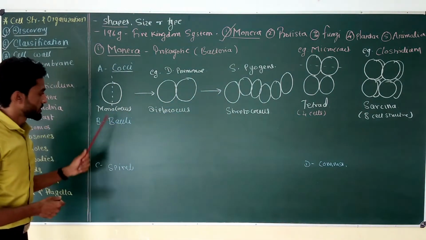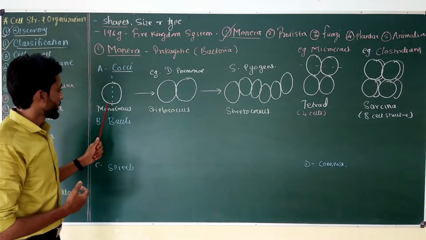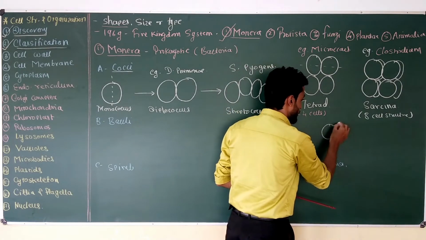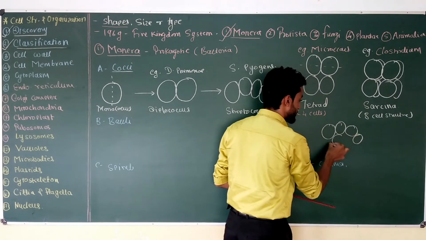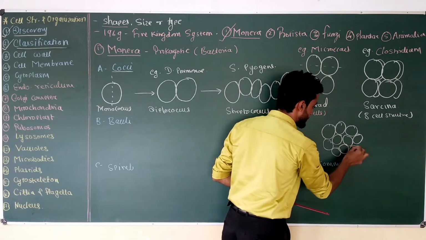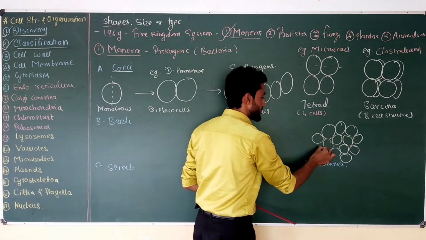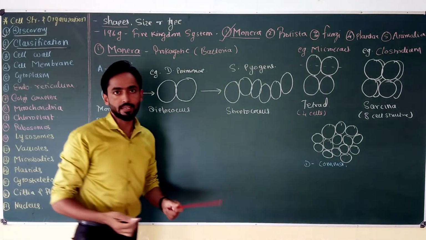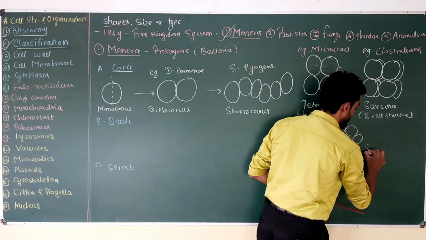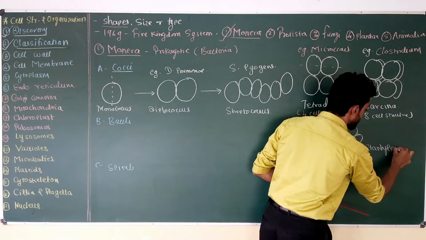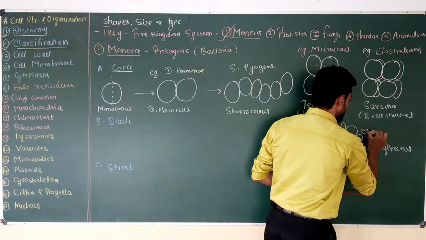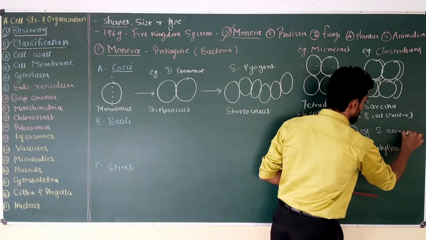So the last type of cell division which occurs in monococcus is random division. Due to multiple random divisions, a single monococcus cell produces a bunch of cells like this, and this bunch contains many cells connected with one another like grapes. This bunch is called Staphylococcus. This Staphylococcus type of arrangement is found in the bacterium Staphylococcus aureus, S. aureus.